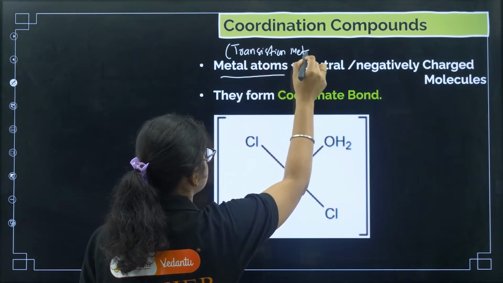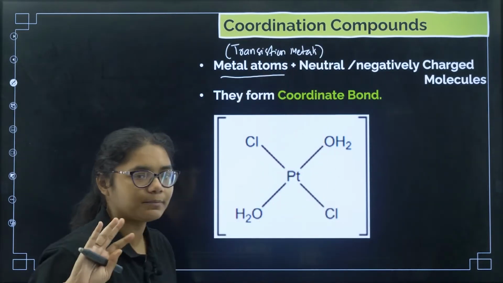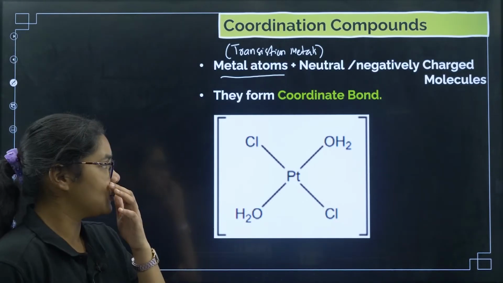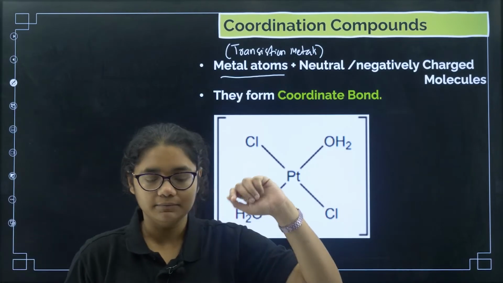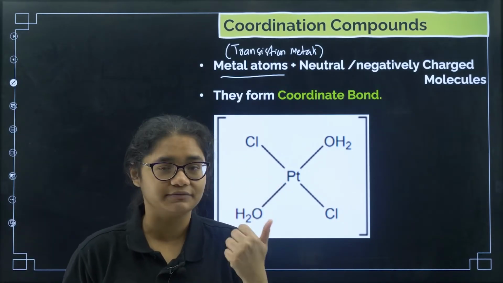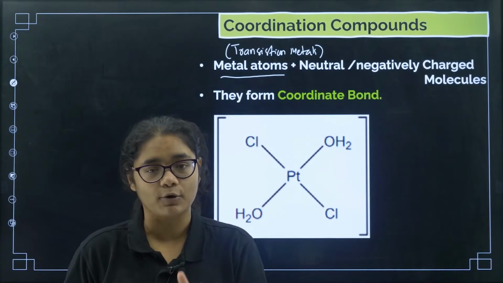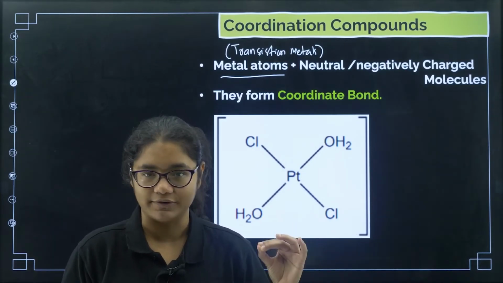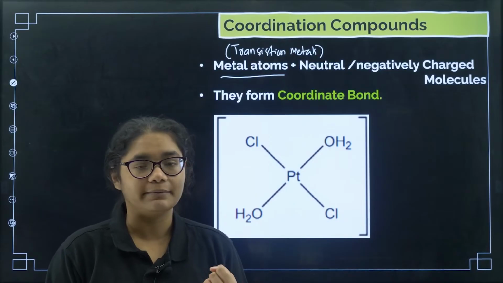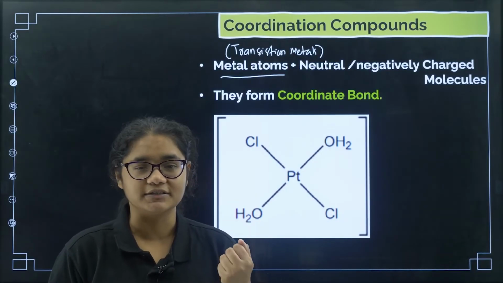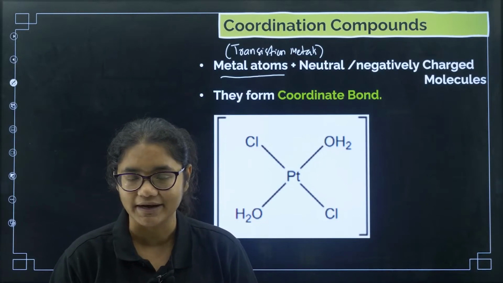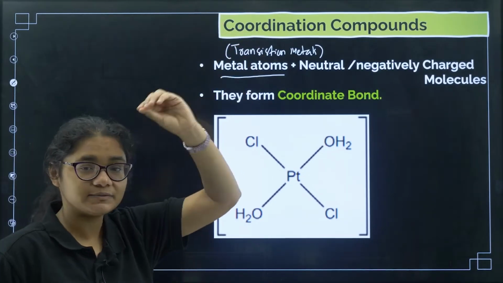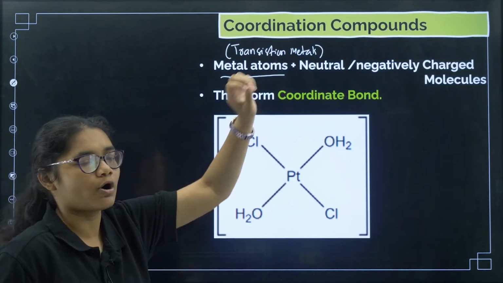That is why we first studied the transition metals chapter and completed it, so that you can understand these basics of coordination chemistry. If you remember, in transition metals we learnt a property that transition metals can form complex compounds. The reason for that was their availability of d orbitals, high ionic charges and variable oxidation states. Transition metals have these properties because of which they can form coordination compounds.